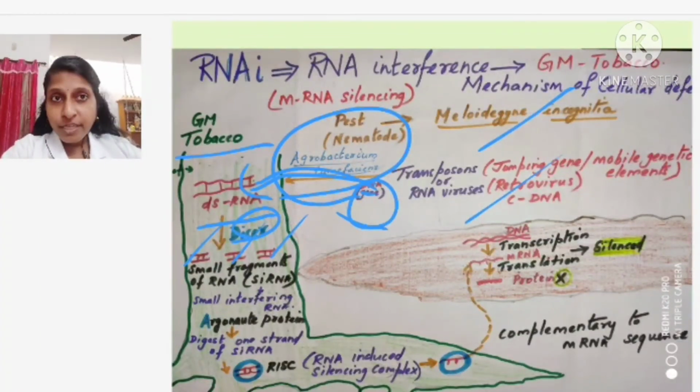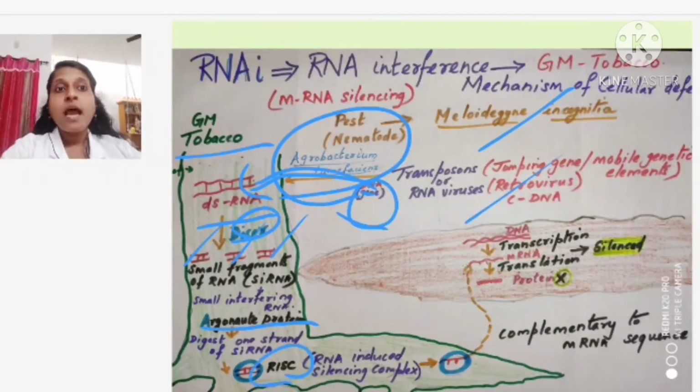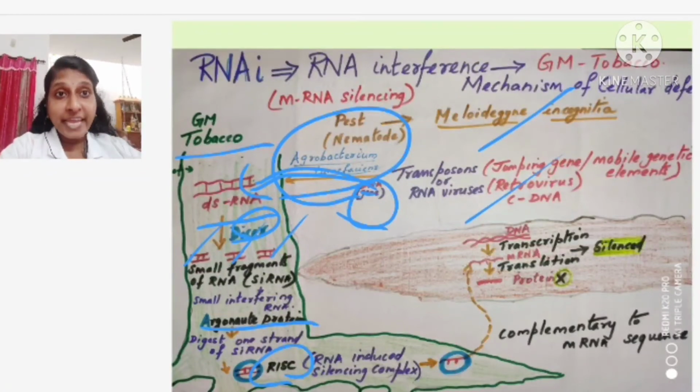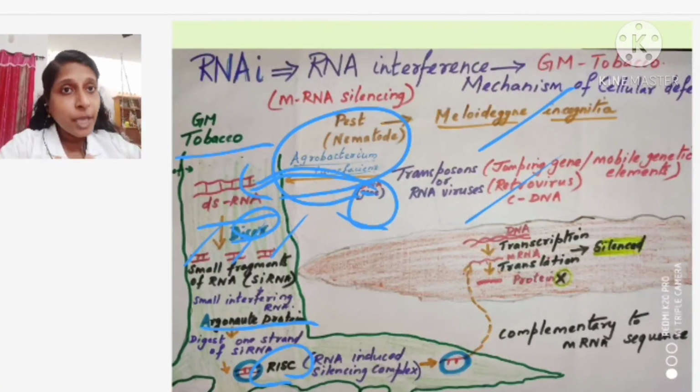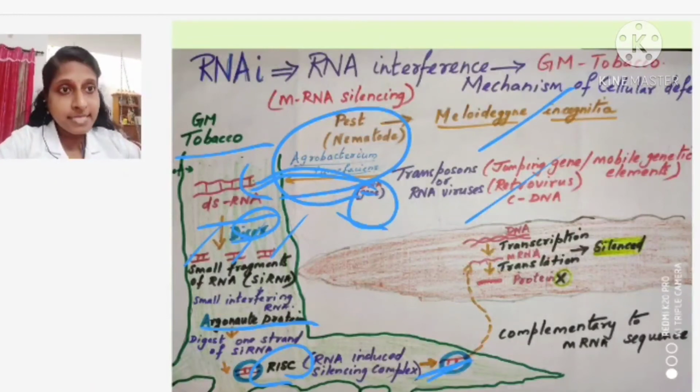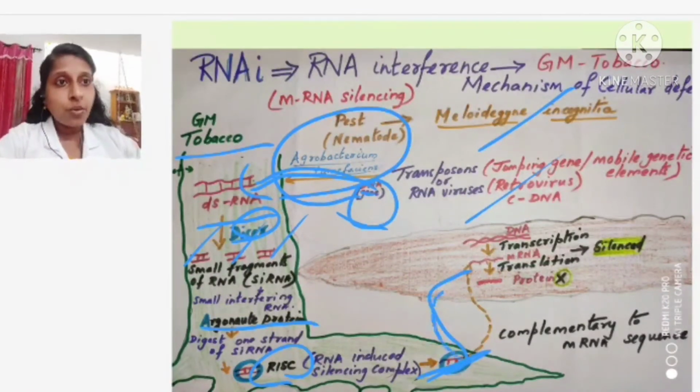This small interfering RNA, in the presence of a protein, Argonaute, forms a complex called the RNA induced silencing complex, which will break one of the strands. One single strand will be present, and this single strand will be complementary to which strand?